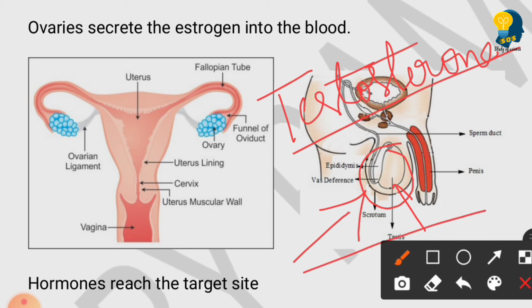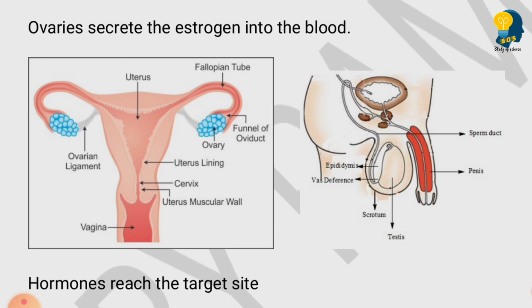There are certain changes which take place. When testosterone reaches the specific target sites, for example, when it reaches the face, what happens? There is growth of hair on the face, the development of a mustache on the face. There is widening of the chest area, then the voice box cracks. All these are some of the changes that take place when testosterone reaches the different parts of the body. Clear? So this is how the hormones will initiate the secondary sexual characters.